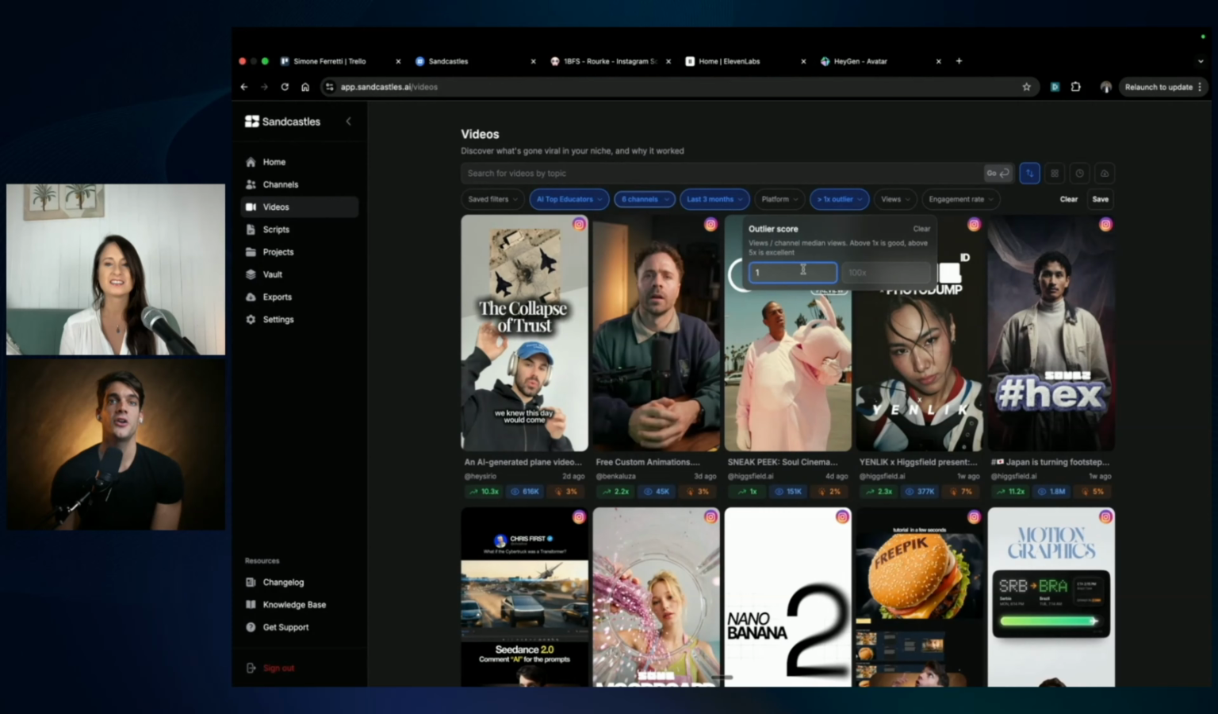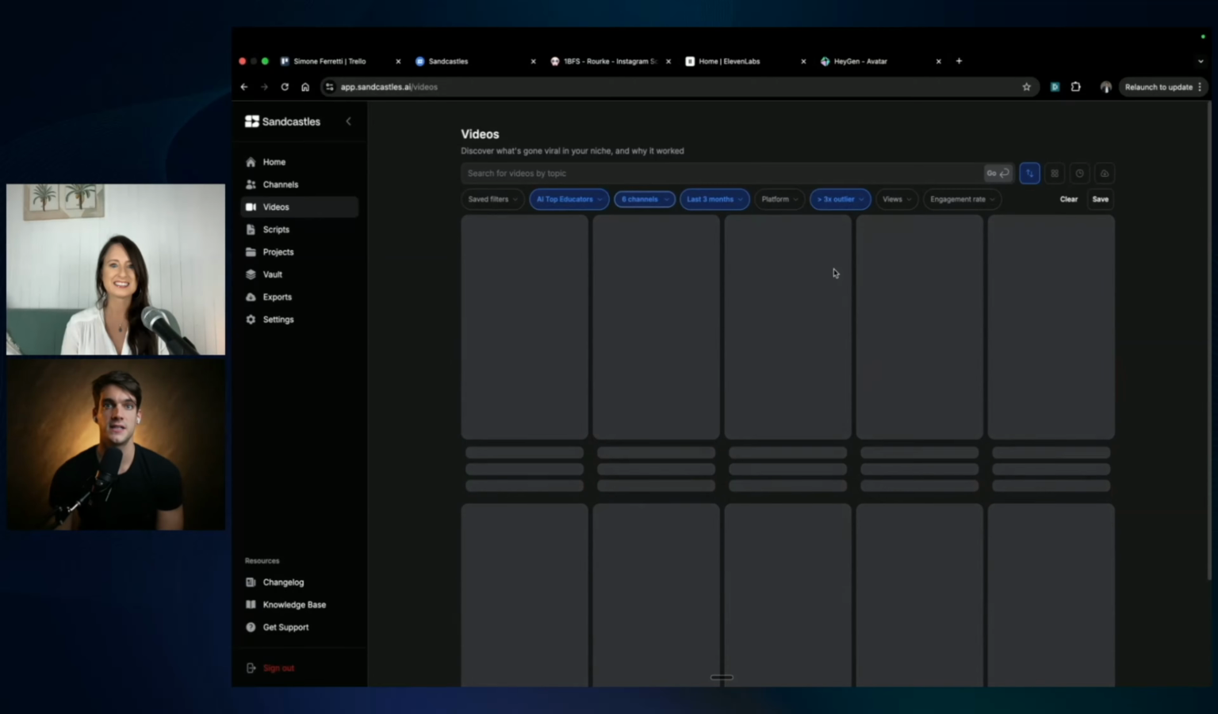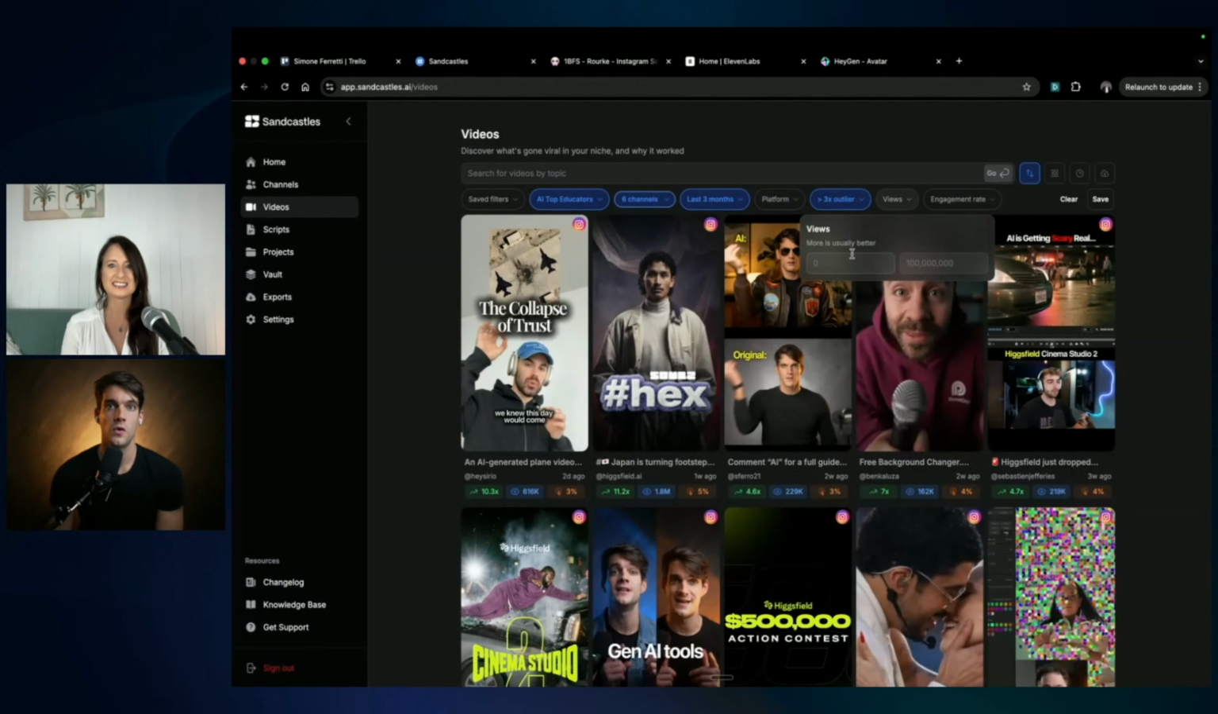The outlier filter basically means I'm going to analyze one channel. I can see that the median or average views is 50K per video. Then I want to see only the videos that performed either 50K, or maybe 100K or 150K. So we find outliers. This is how we repeat a process that has already worked, and therefore we are not reinventing the wheel. Very, very important. So let's say we set a 3x outlier, and then if we want, we can set a minimum amount of views and also the engagement rate.